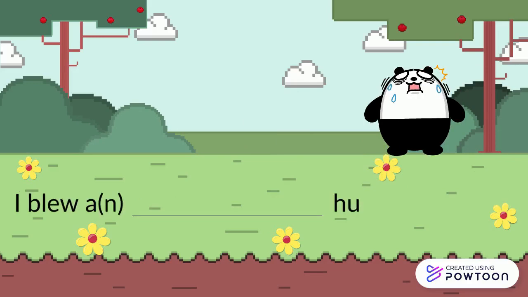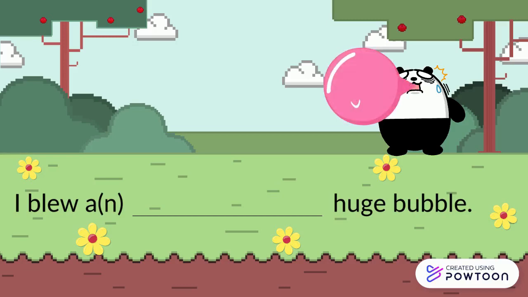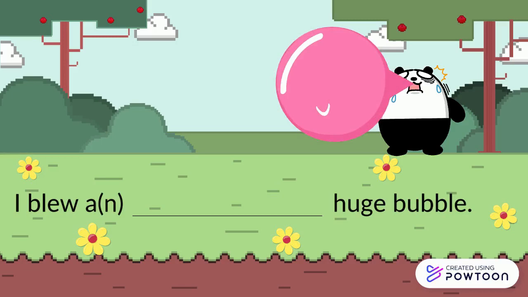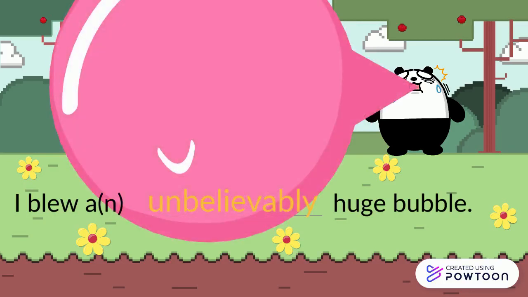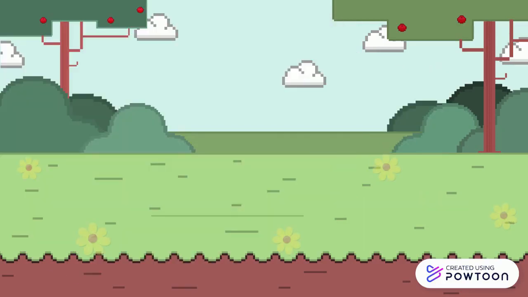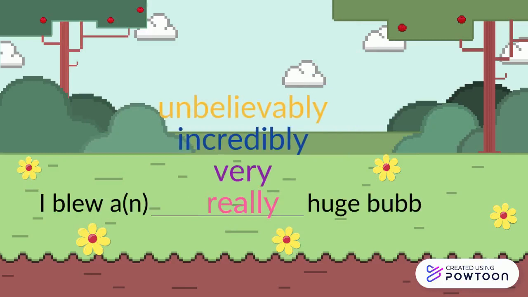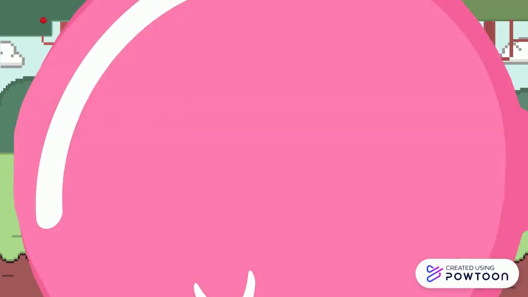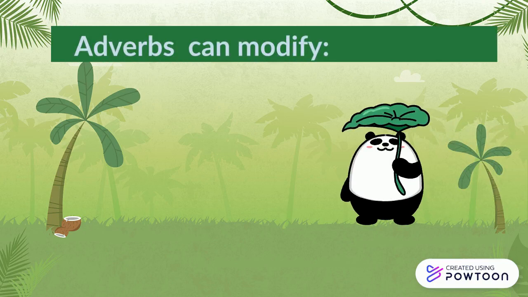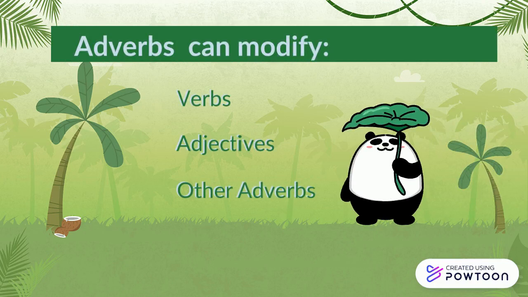Suppose you wanted to say that you blew a bubblegum bubble that was more than just huge. What would you say? I blew a or an. Did you say really or very or incredibly or unbelievably? Again, you've been using adverbs. All of these adverbs would modify the adjective huge, and they tell you just how huge a bubble it is. An adverb is a word that can modify a verb, an adjective, or another adverb.